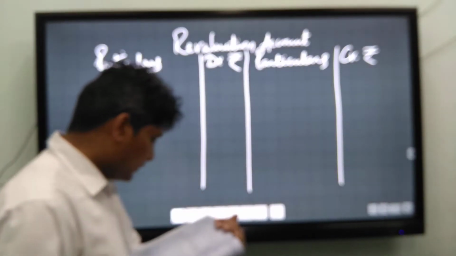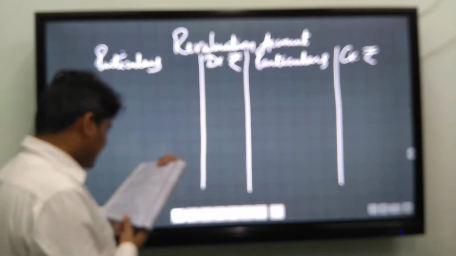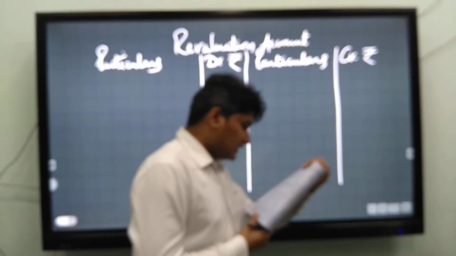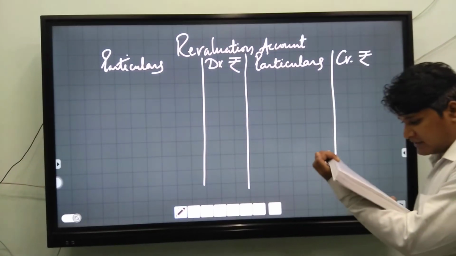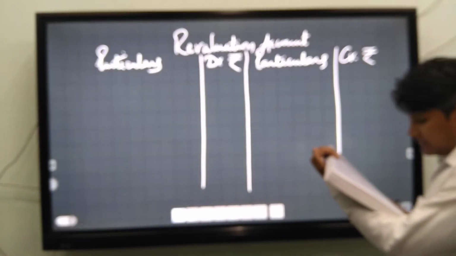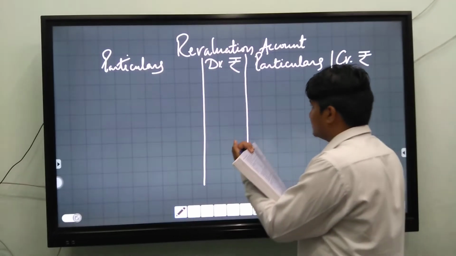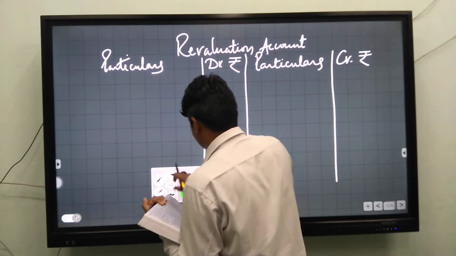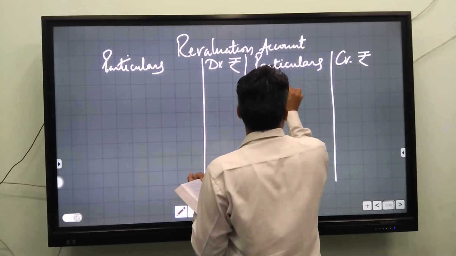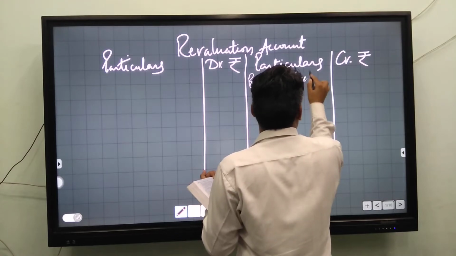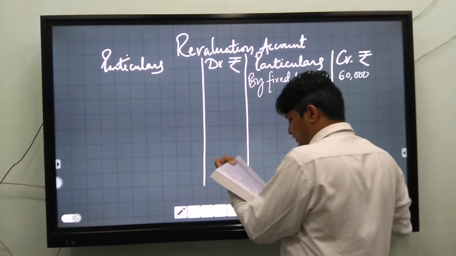First of all, we have to prepare the revaluation account. Fixed assets were to be increased to 3 lakh. Fixed assets is given in the question as 2,40,000, but in the adjustment it is 3 lakh. It means fixed assets increase by 60,000. You will write by fixed assets account 60,000.